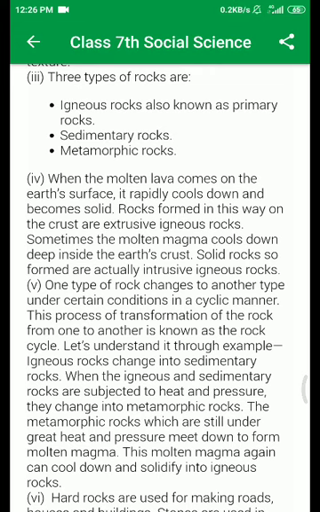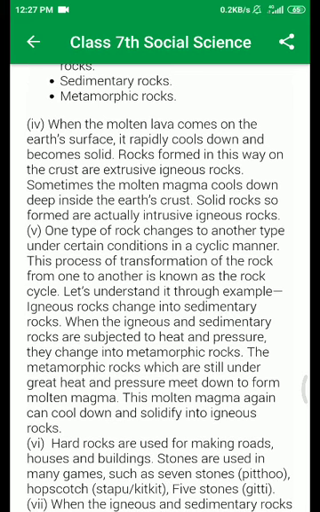Let's understand it through an example. Igneous rock changes into sedimentary rock. When the igneous and sedimentary rock are subjected to heat and pressure, they change into metamorphic rock. The metamorphic rock, which is still under great heat and pressure, melts down to form molten magma. This molten magma again can cool down and solidify into igneous rock. That is the rock cycle.